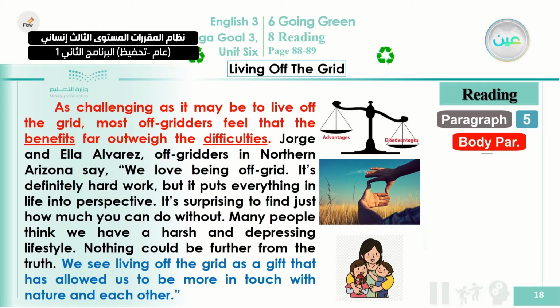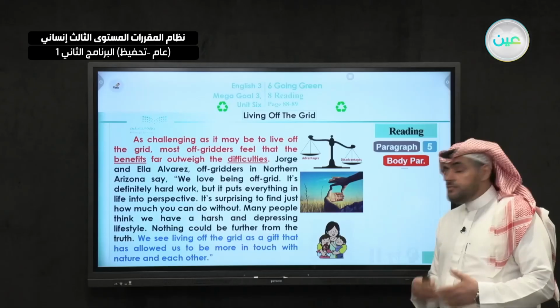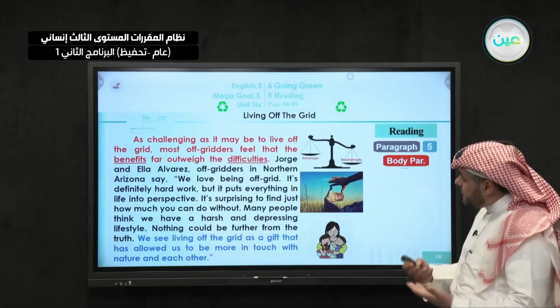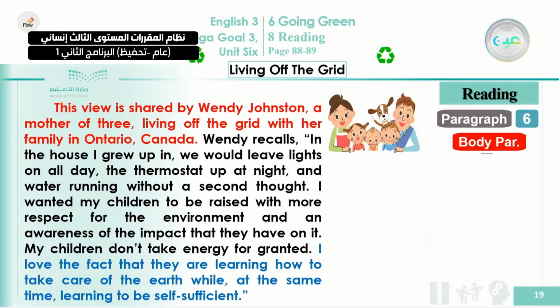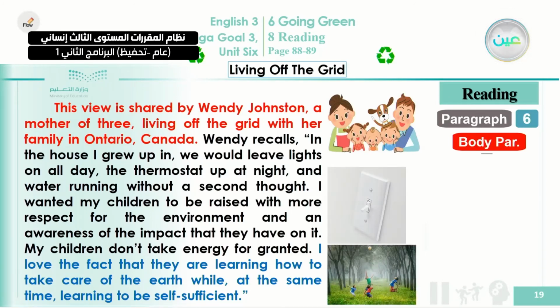Okay, so you notice here in this paragraph, Jorge and Ella are telling us about their experience as off-gridders, and they're also telling us that their life is very simple and very easy. You will find other examples in the next paragraph, which is paragraph number 6. We're talking about Wendy Johnston and how they managed to live this kind of life.